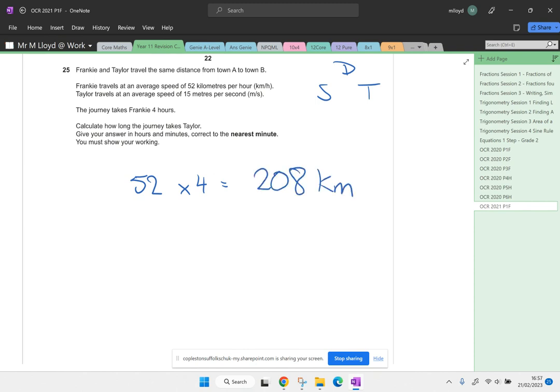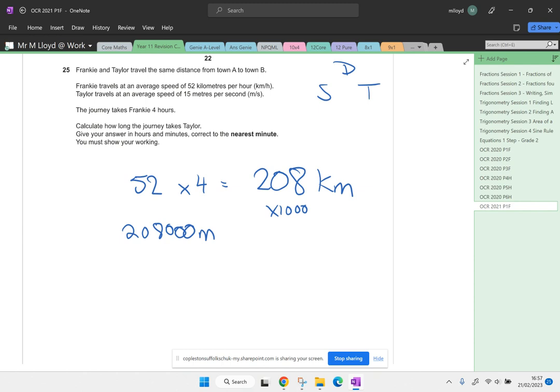So this is 208 kilometers. Okay, happy with that. I need to convert this. I need it in meters. So if I times by 1,000, I've now got 208000 meters. Right, that's the distance they're going to go.